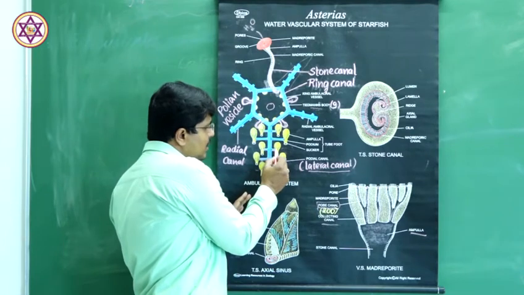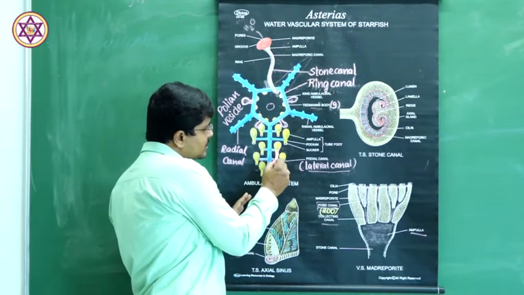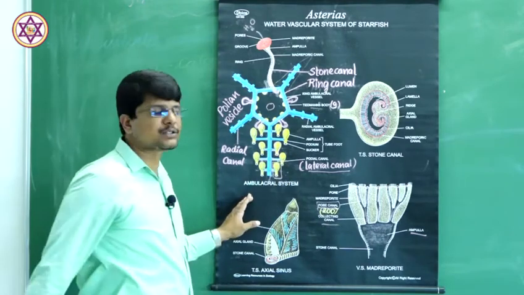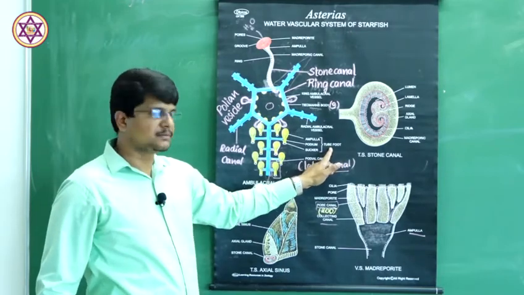All these lateral canals end up with a balloon-like or saccular structure, and these structures are the tube feet.